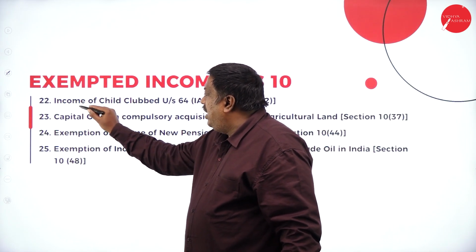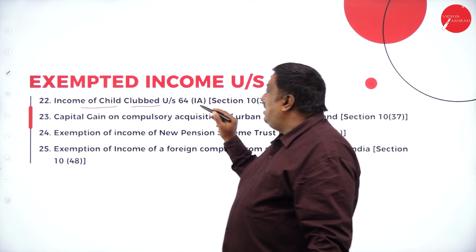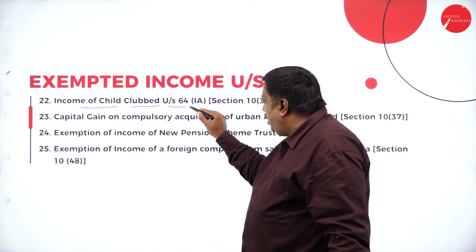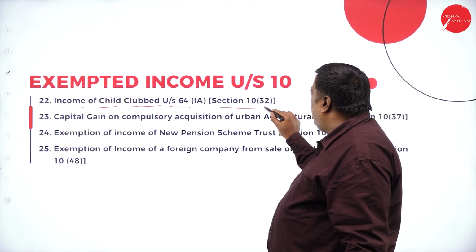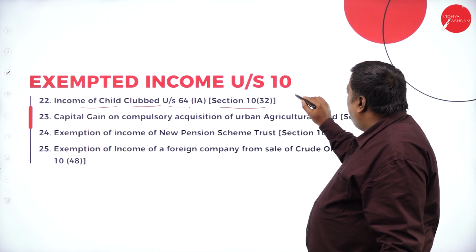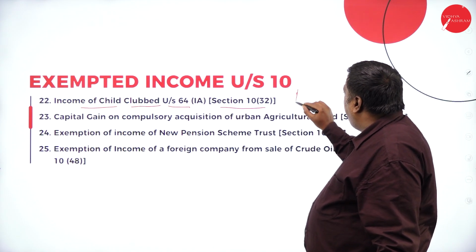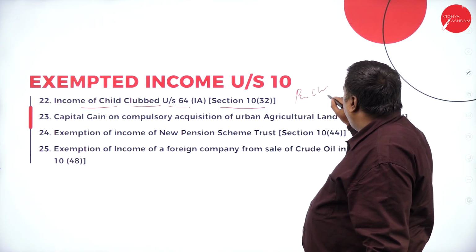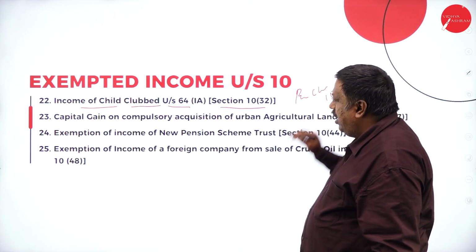Any income of a child clubbed with parents, under section 64, is exempted under section 10 subclause 32. The maximum per child will be 1,500.